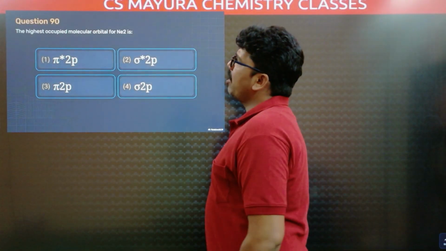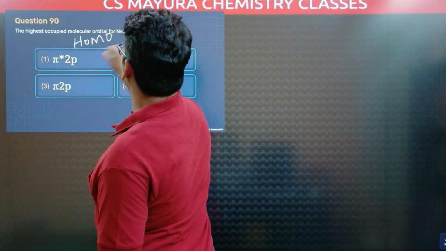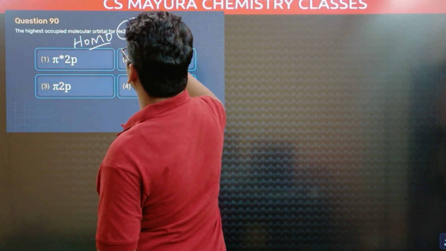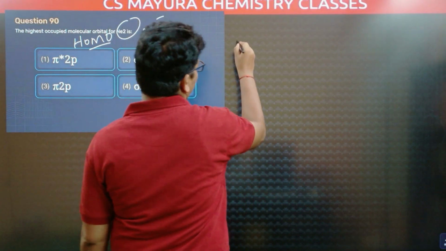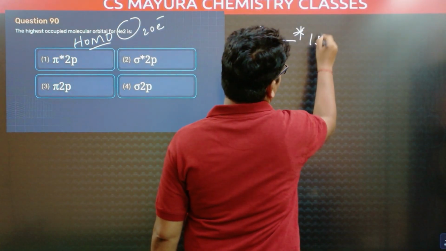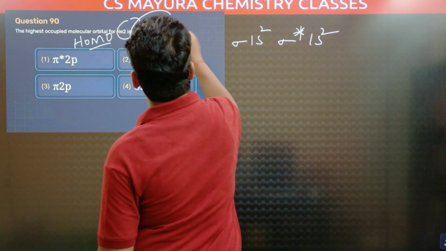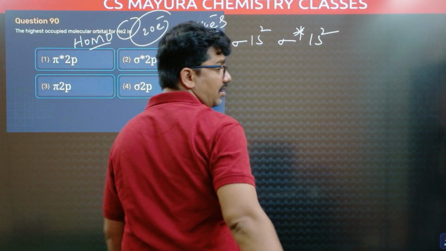It's the highest occupied molecular orbital. We used to say HOMO. Highest occupied molecular orbital. Ne2 means there are 20 electrons. This 20 electrons configuration is sigma 1s2, sigma star 1s2. For more than 14 electrons, this is the configuration we have to write.